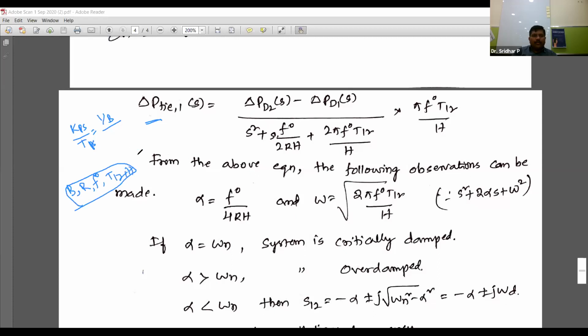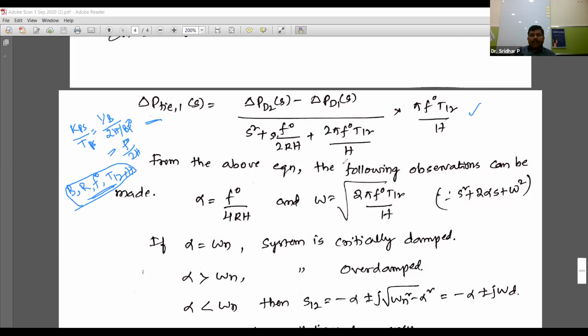because we have now solved more than 20 problems in two area systems and isolated systems, and the examiner will provide the data in terms of these values only. That's why these parameters are important for us, and Kps, Tps are not required; you can eliminate them to simplify the expression. Tps is nothing but 2H by B f naught. Now f naught by B gets cancelled, giving f naught by 2H. Don't worry, this will be there in the derivation. Please take these notes and practice once or twice, and you will get the complete expression. You need not remember anything here.